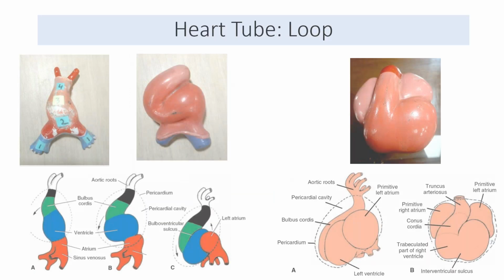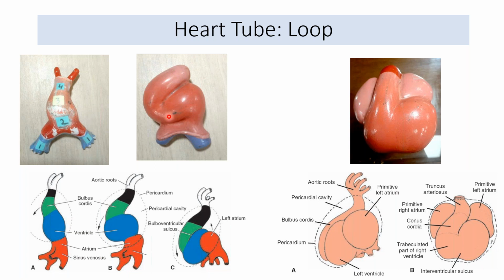So this picture summarizes the heart tube loop formation, how from a tube-like structure, the cardiac tube or the heart tube, has folded by formation of two sulci or grooves, the bulboventricular and another sulcus between the ventricle and the atria, how this U-shaped tube has been formed.